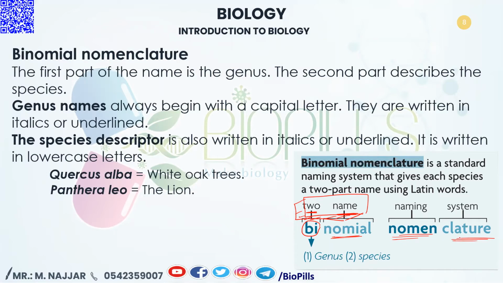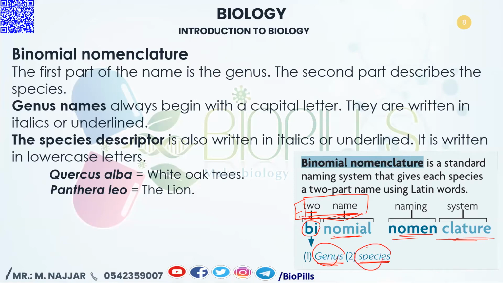So the binomial nomenclature is the naming system that is made up of two words, giving any living organism in the world a name that is made up of two words. The first name is for the genus, the second is for the species descriptor. It is a standard naming system that gives each living organism, or each species, a two-part name using, of course, Latin words. The first name is the name of the genus, the second is the name of the species.